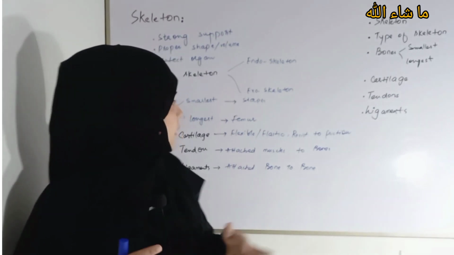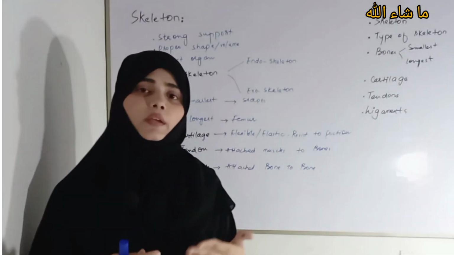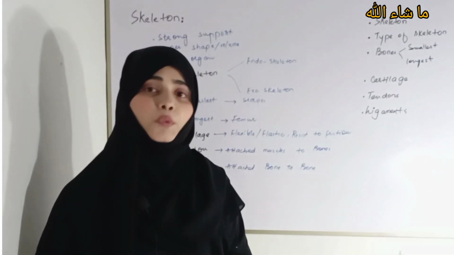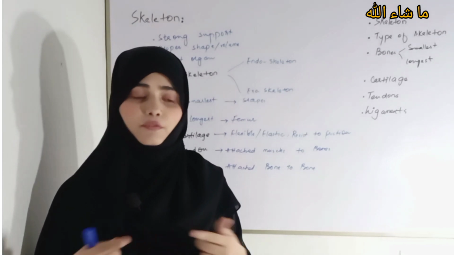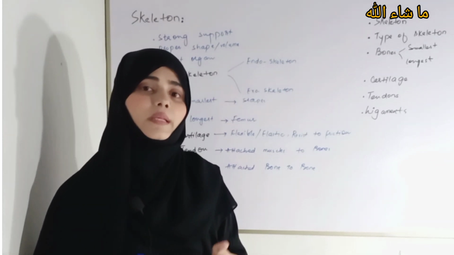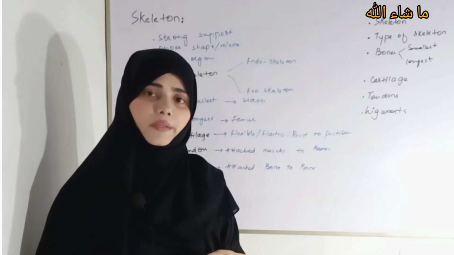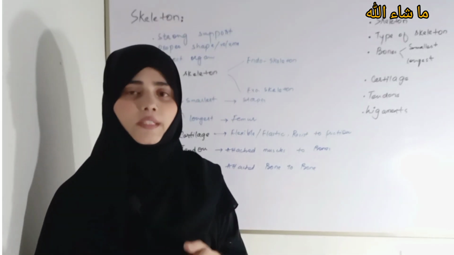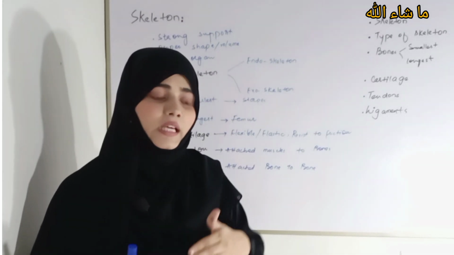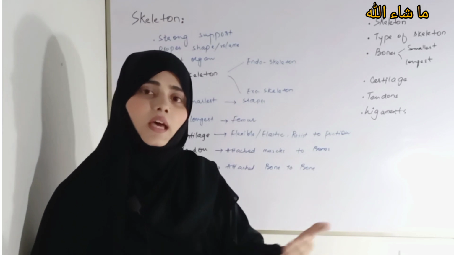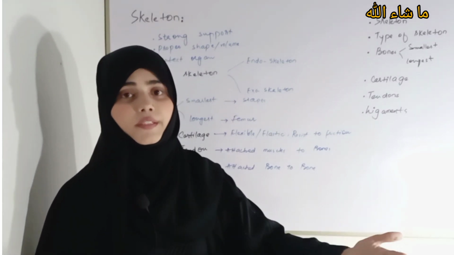Now let's come to the third, which is a very important topic, bones. As I have told you in the start, there are 206 bones present inside our body. A human adult has 206 bones inside the body, while if you look at an infant, they have 300 bones.